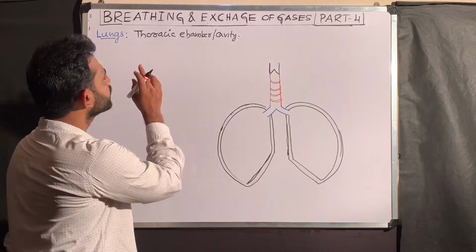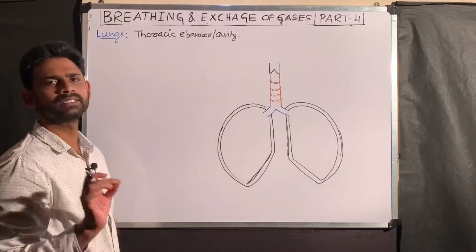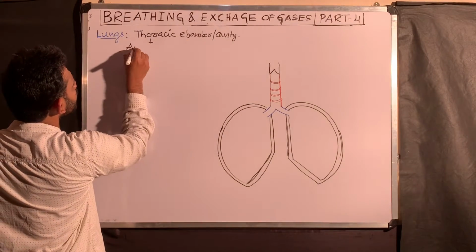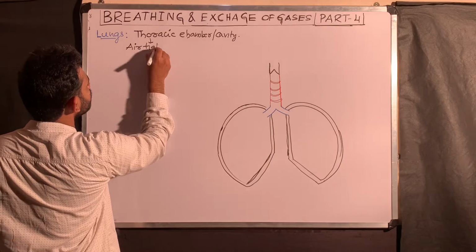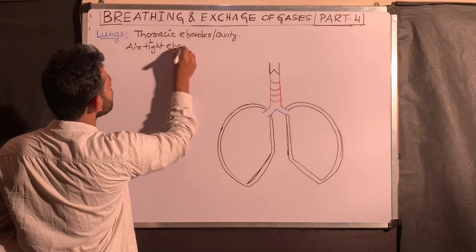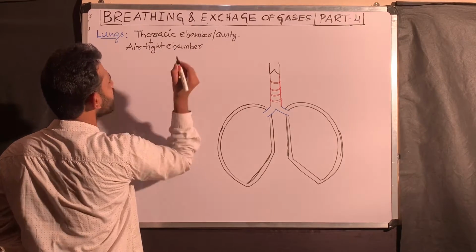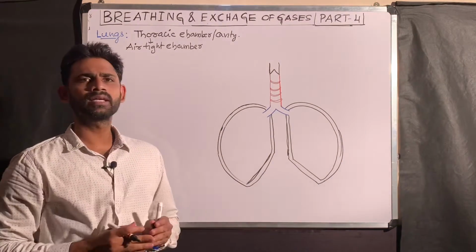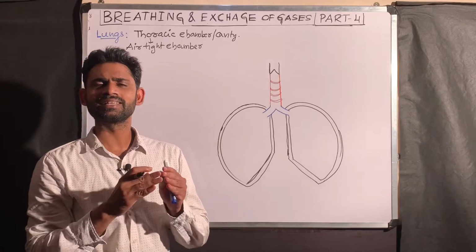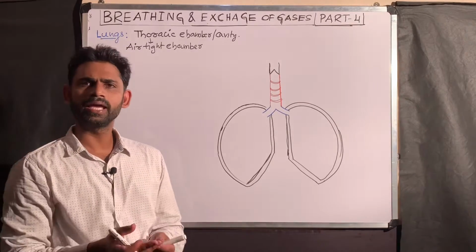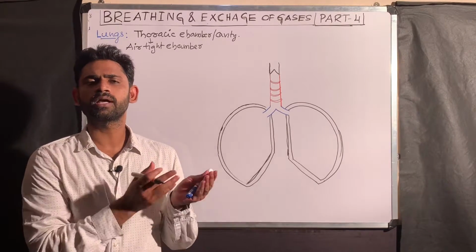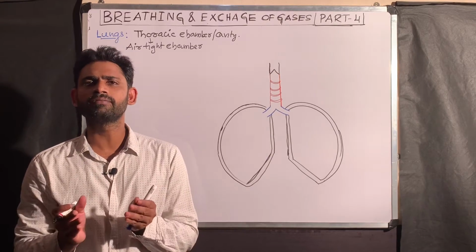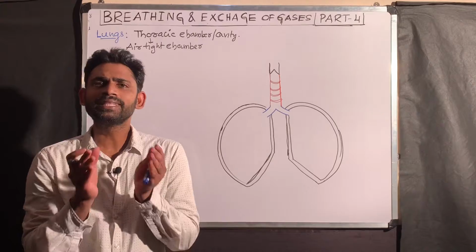Okay. What is the unique importance of the thoracic chamber? This thoracic chamber is a tight chamber. What is the meaning of a tight chamber? This thoracic cavity is designed in such a way that the volume of the thoracic chamber directly reflects the volume within the lungs.